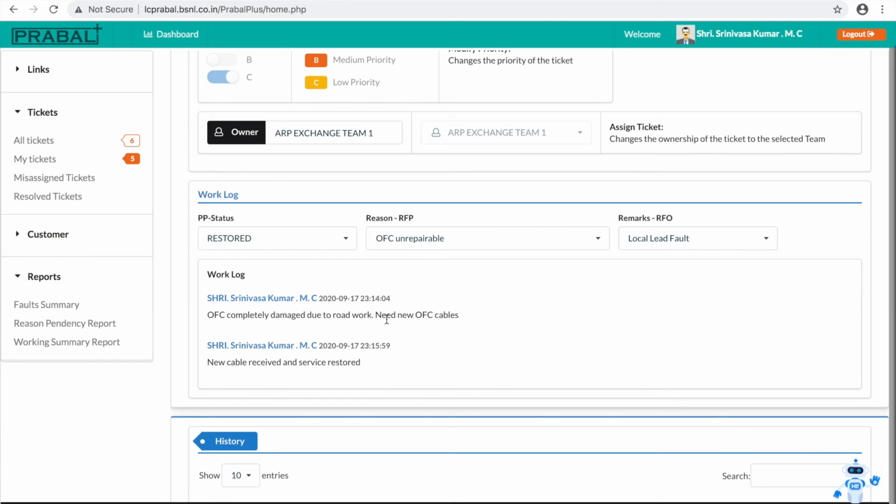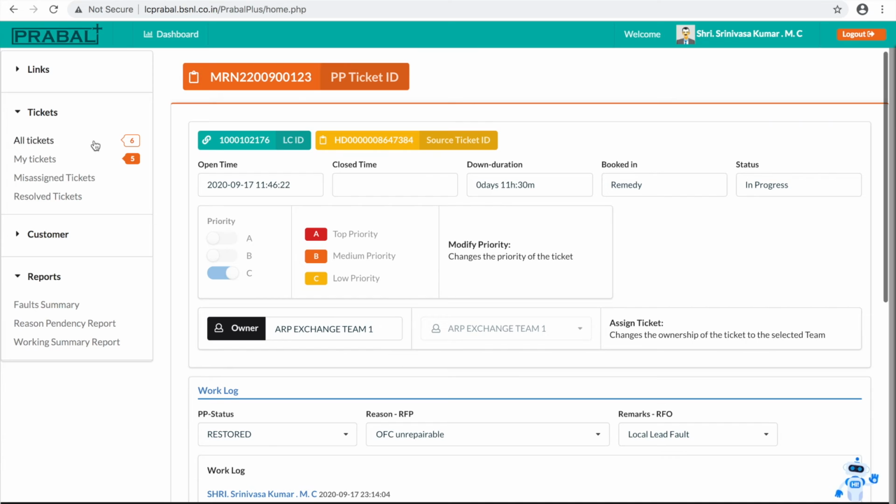So OFC completely damaged, now we received and restored. Right. Once the source ticket is closed, we will automatically change the status to resolved, and after 2 days the ticket will be moved to closed. Okay, this is the regular process. Okay, I hope you understood.